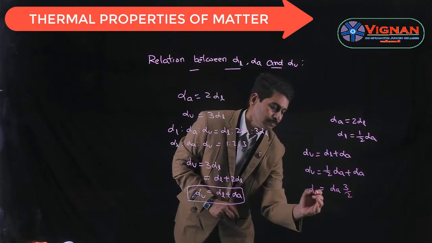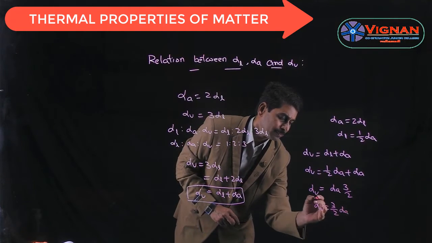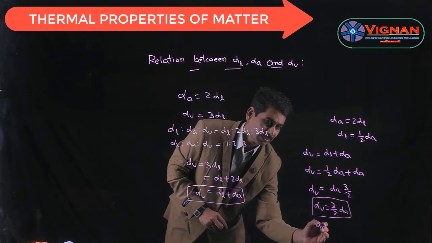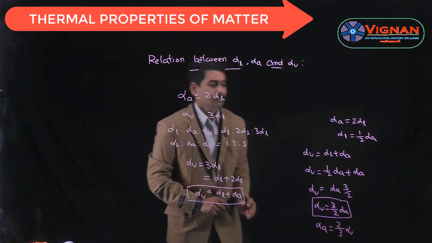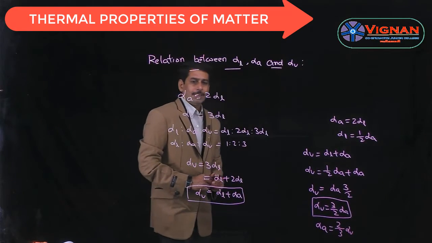So alpha V is equal to 3 by 2 alpha A. So this is the relation between alpha A and alpha V, or in other words, alpha A is equal to 2 by 3 alpha V. So this is the relation between alpha V and alpha A.